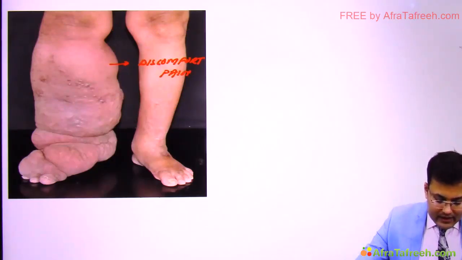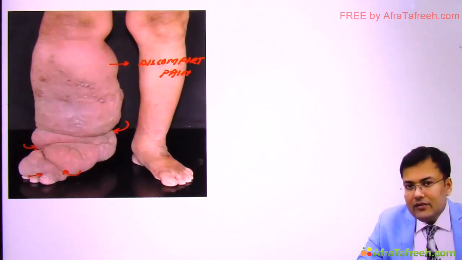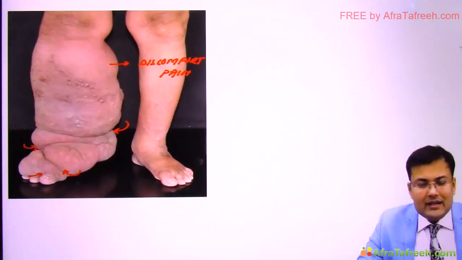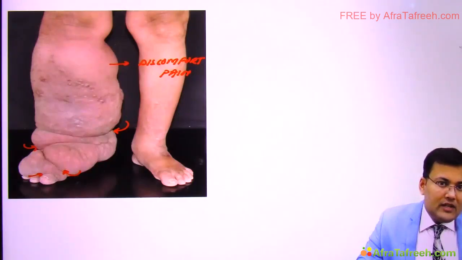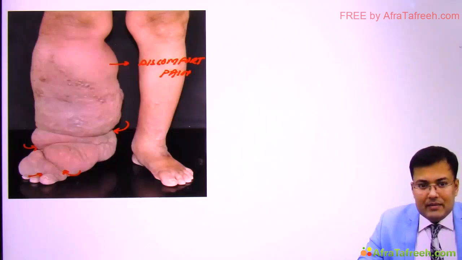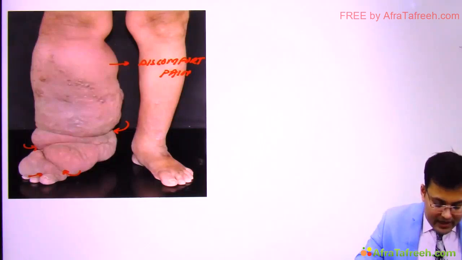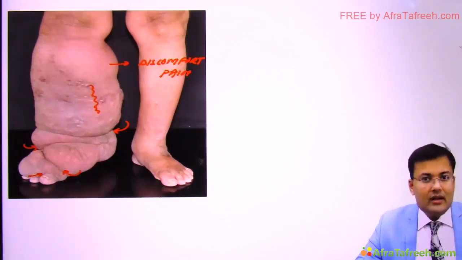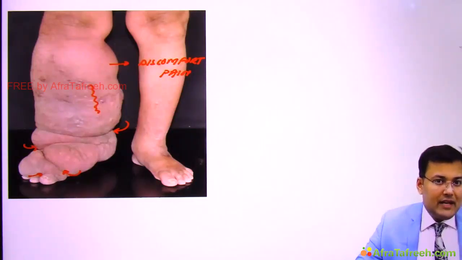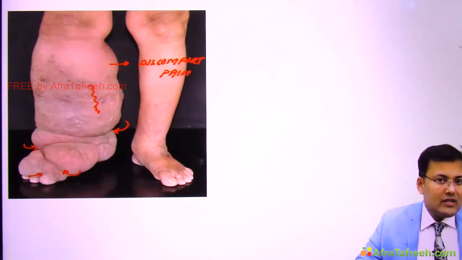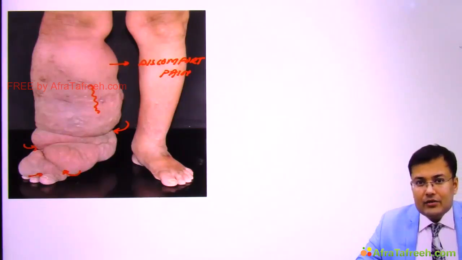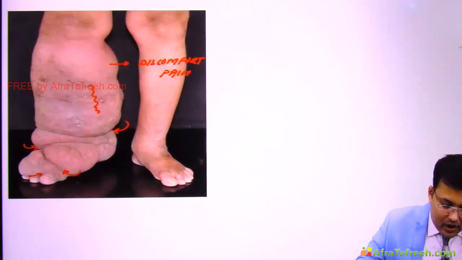Second, you can see these are the skin folds. Clear? In these skin folds, there is increased risk of bacterial infection, fungal infection. These patients are predisposed to cellulitis, lymphangitis. And because of this cellulitis and lymphangitis, there is hyperpigmentation. So you can see hyperpigmentation, and skin thickening also. Third problem, if patient is having lymphedema for long duration, there is increased risk of malignancy. And what's the name of that malignancy? Lymphangiosarcoma.